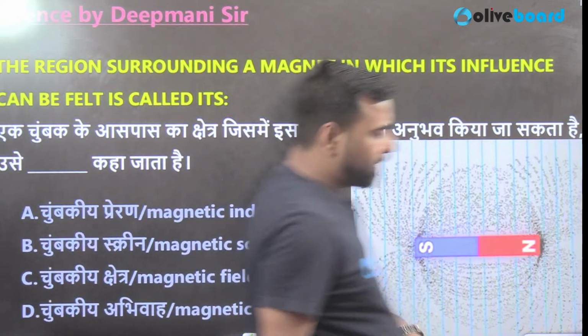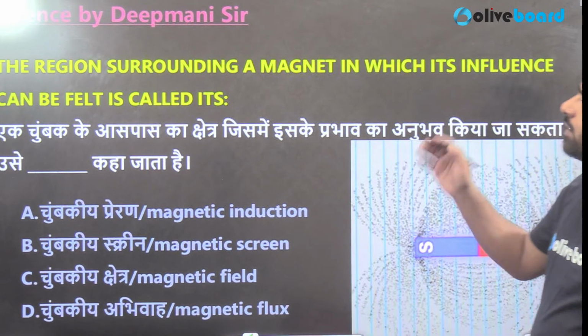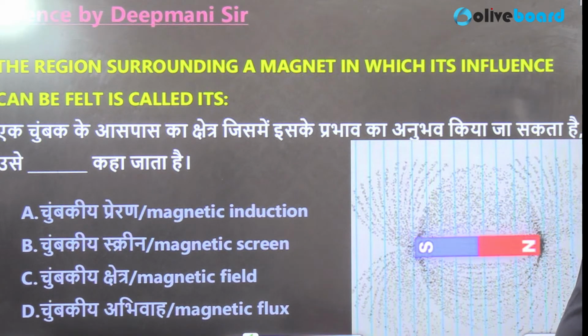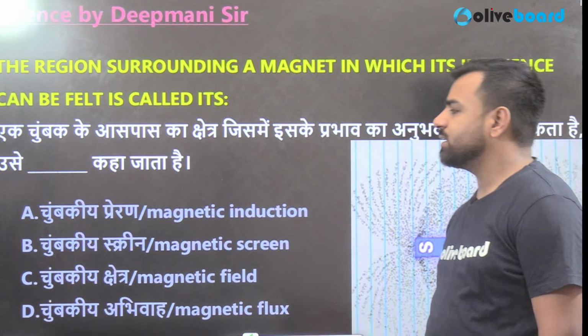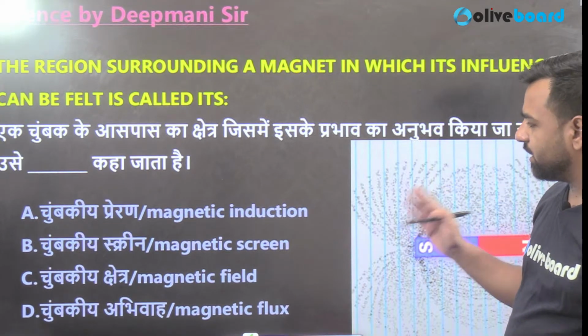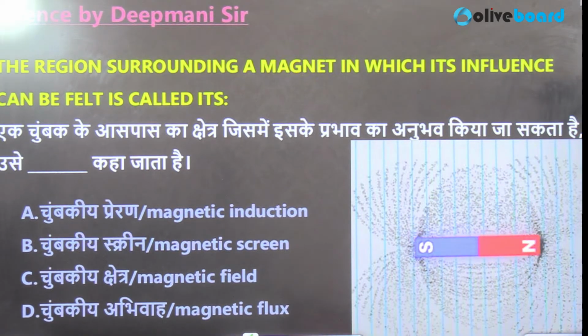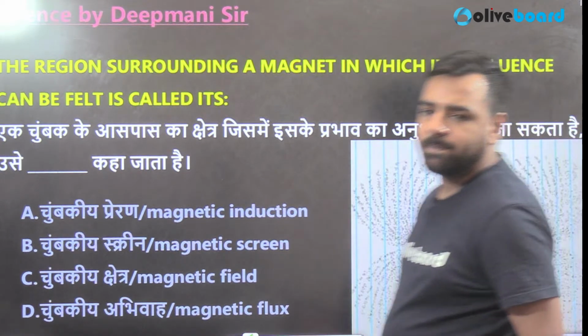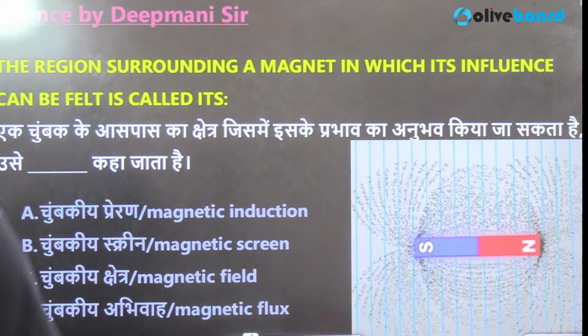Okay. So here's the magnet. The region surrounding a magnet in which its influence can be felt is called its dash. Is it magnetic induction? Is it magnetic screen? Is it magnetic field? Or is it magnetic flux? What should be the correct answer, guys? What do you think? So Pawan, do you have any answer? Yeah, that's correct. So Pawan is saying it will be magnetic field. And what about other candidates?